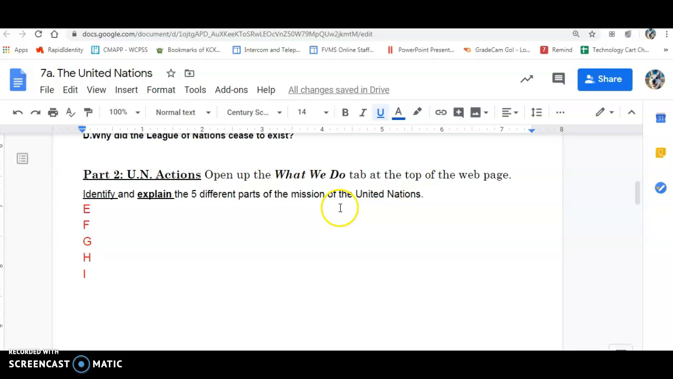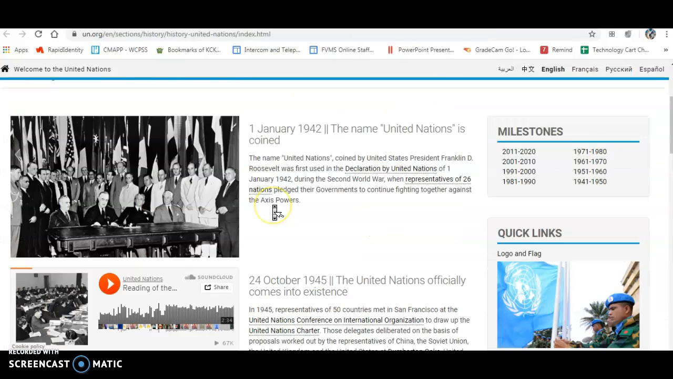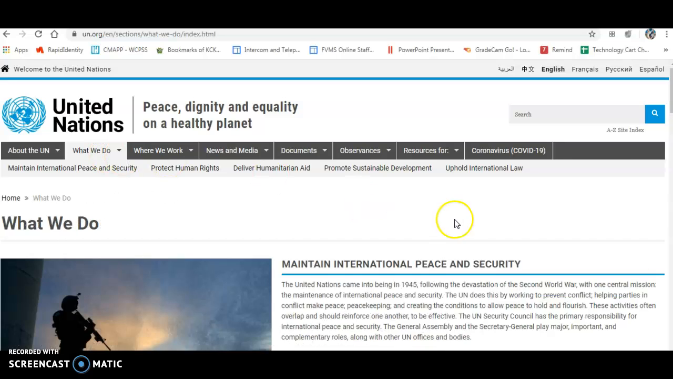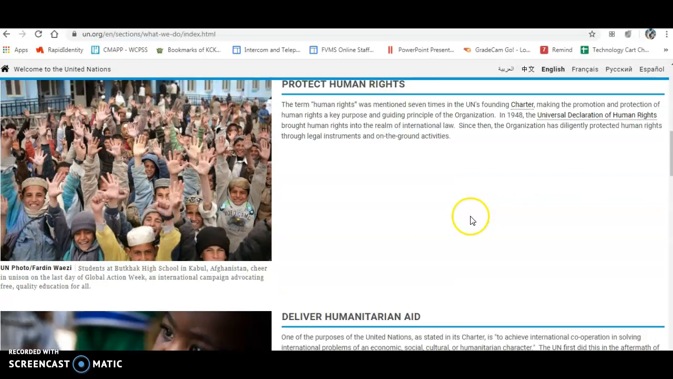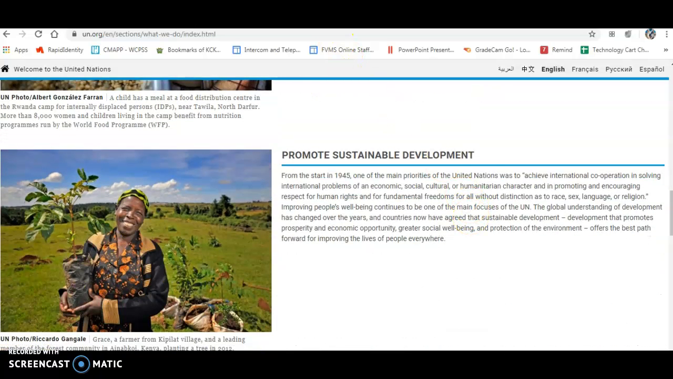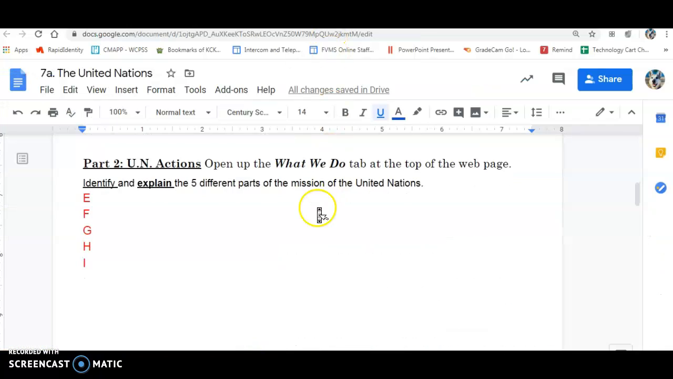Part 2. You're going to open up the What We Do and explain the 5 different things that they do. So if I go back to the website, go back up to the top, I'm going to click on What We Do, and that will tell me the 5 main things that they do. Make sure you identify them and give a 1-sentence answer to explain what they are.